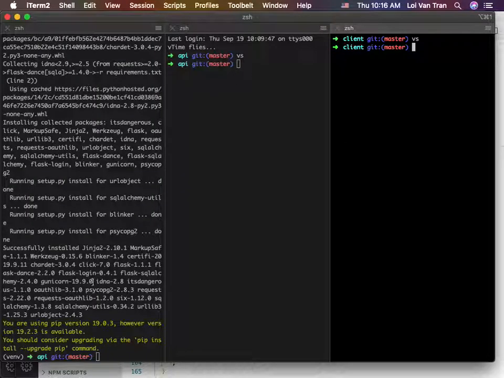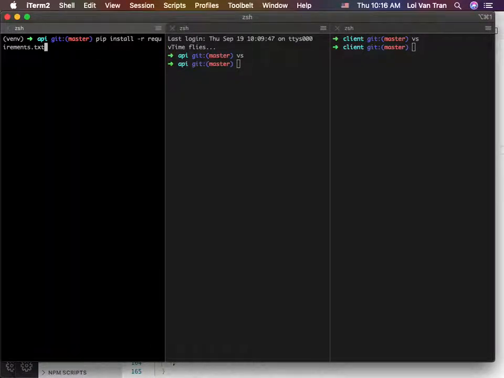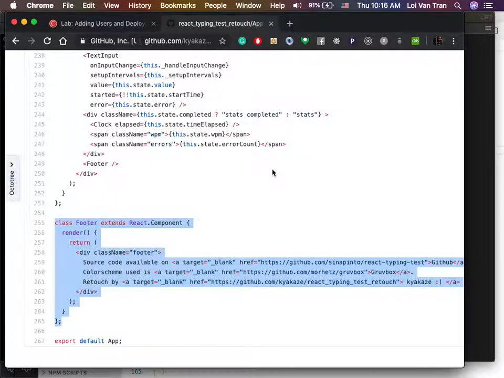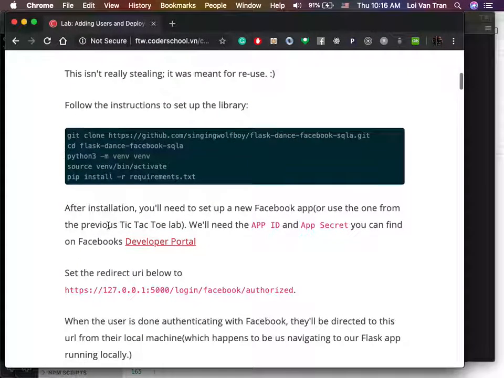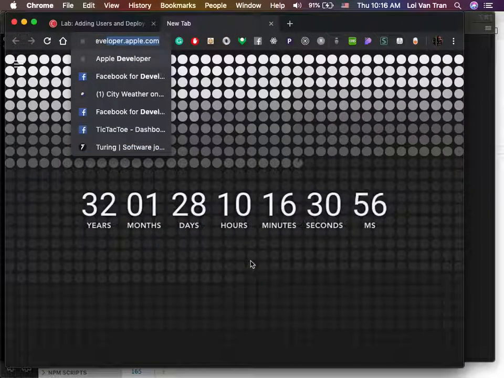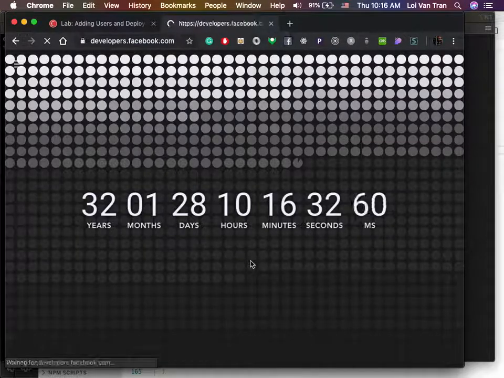Let's get back to what we were doing. Okay, so I forgot what I just ran. We ran pip install -r requirements. Once again, that simply looked at the requirements inside the requirements.txt and downloaded them. Okay, so we see that we have some instructions here. After installation, we can create a new app or use our previous tic-tac-toe lab. I'm just going to use the one from tic-tac-toe to simplify this.